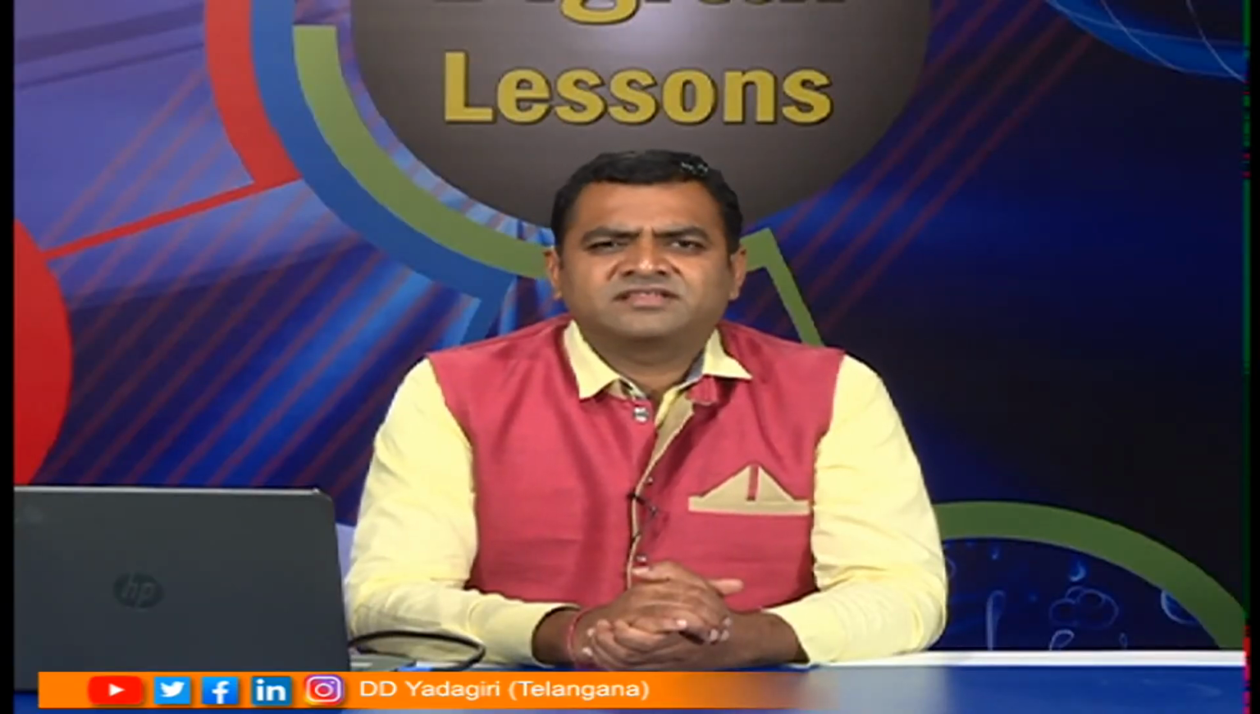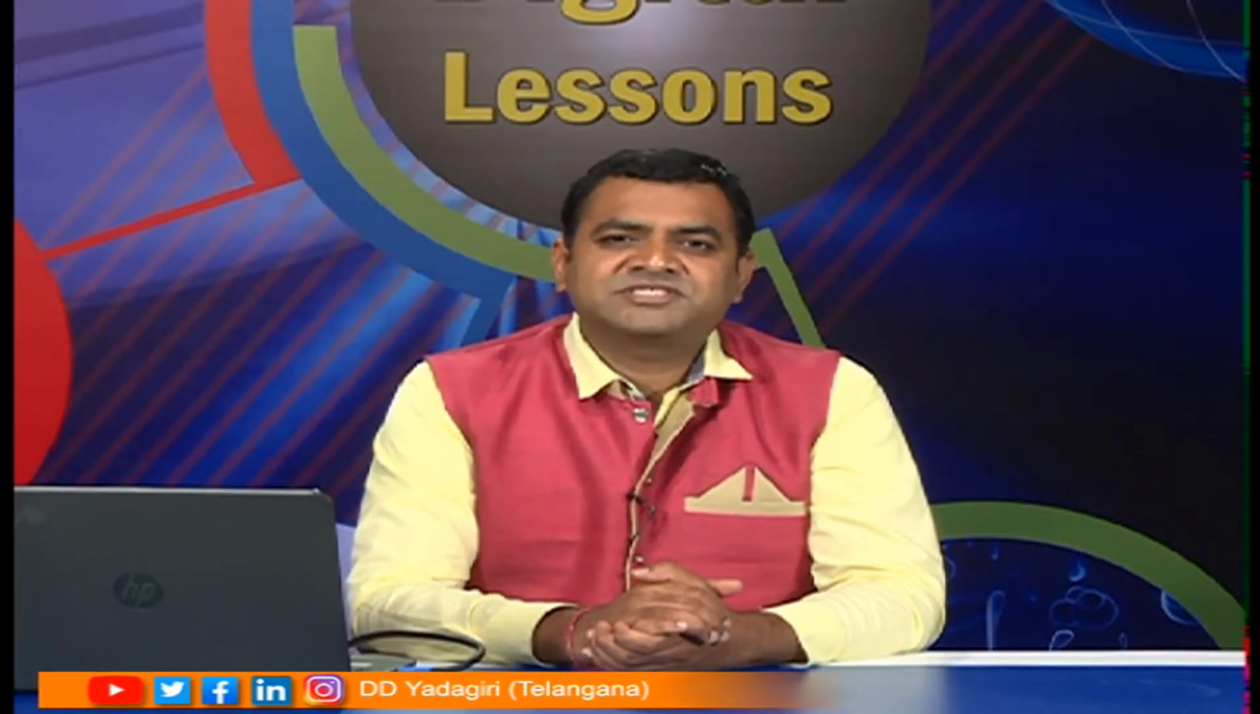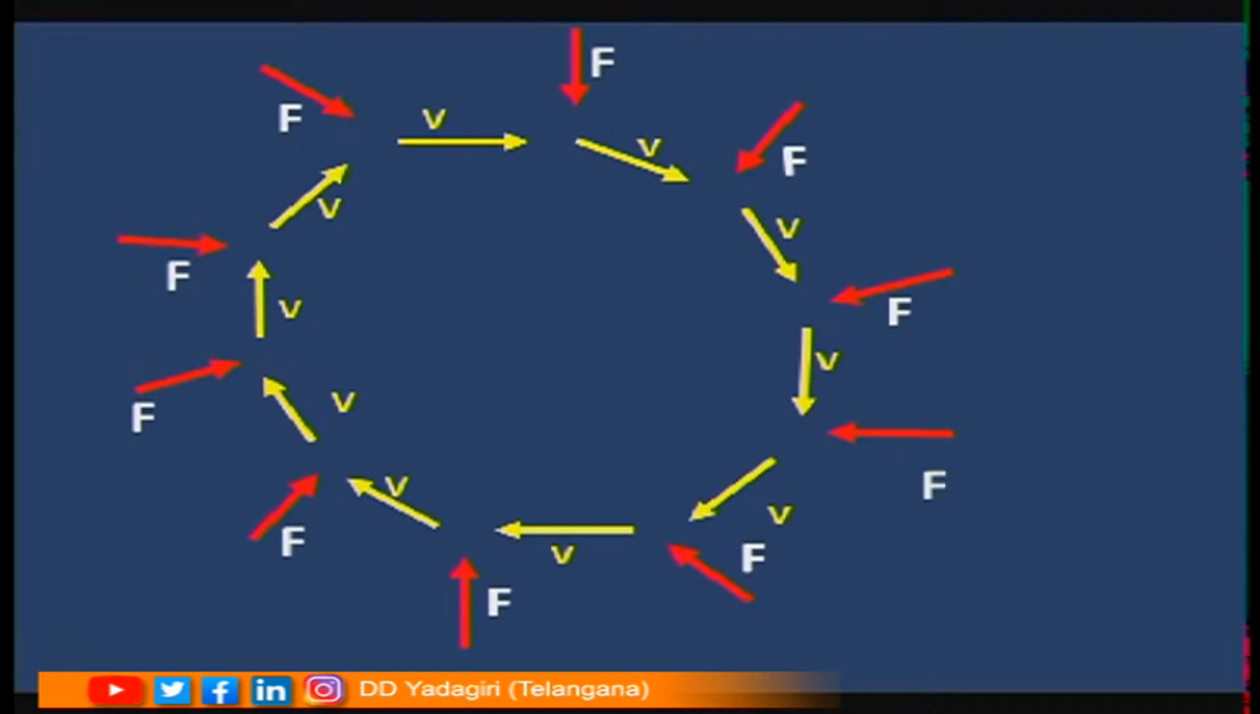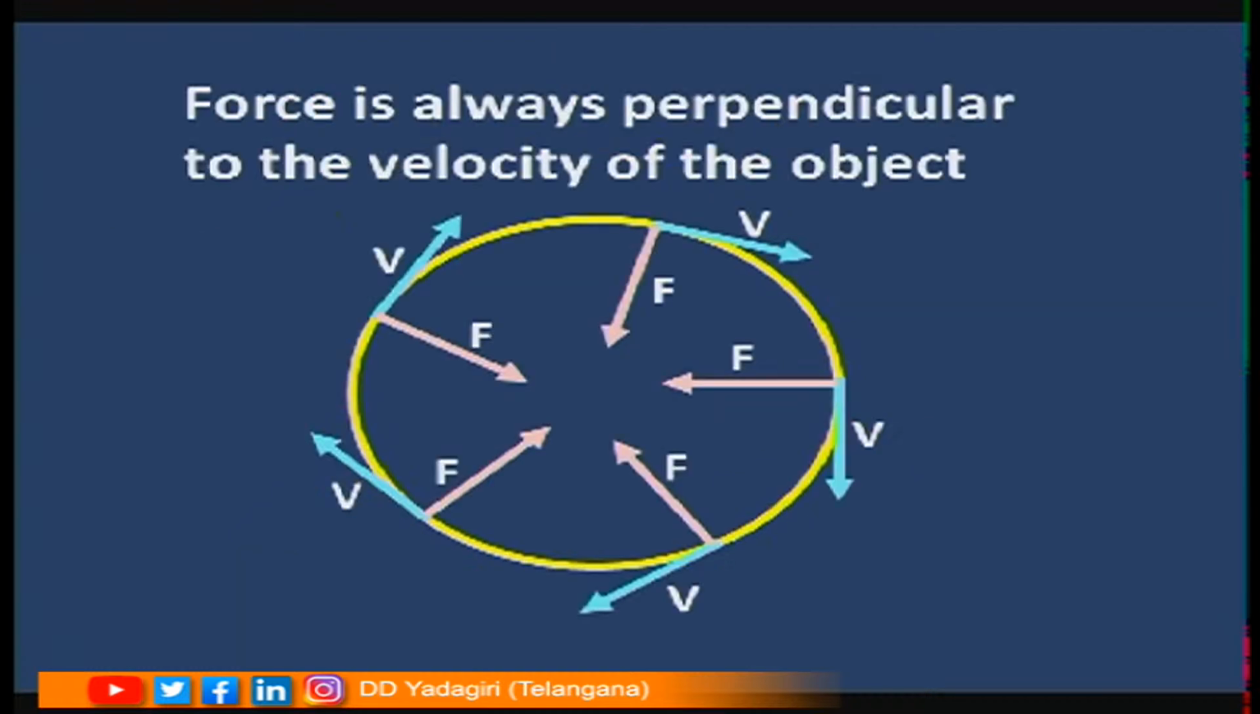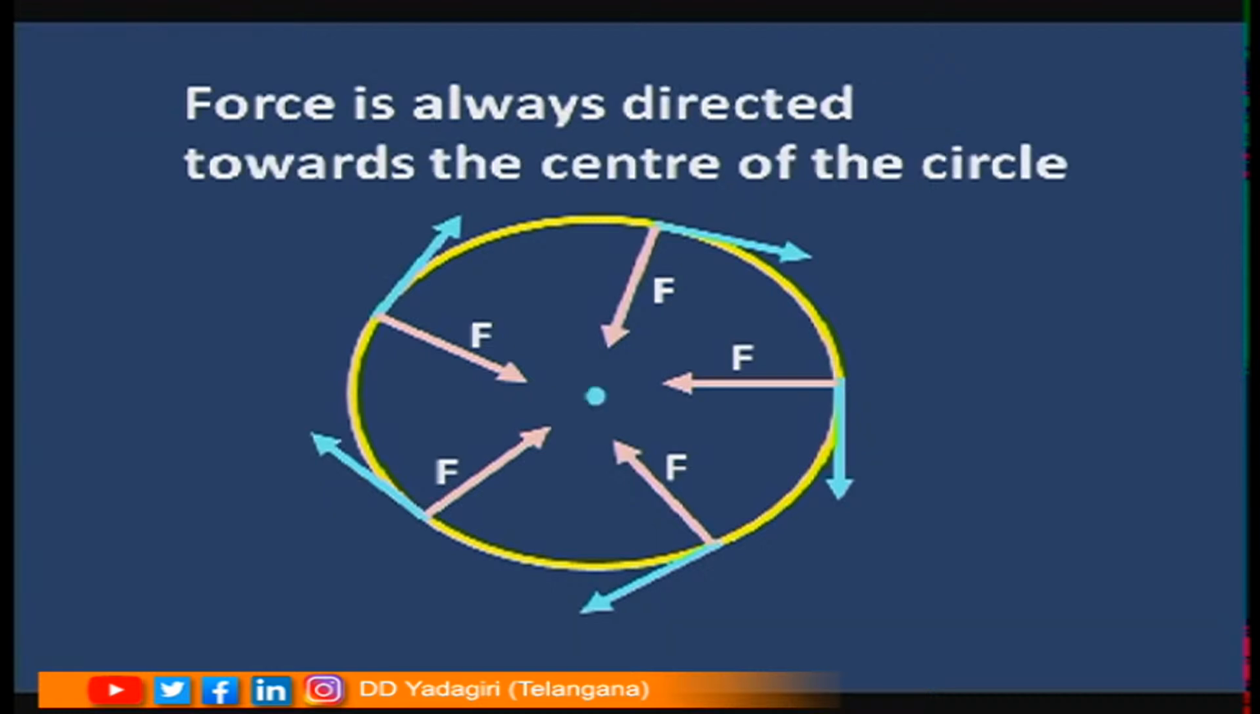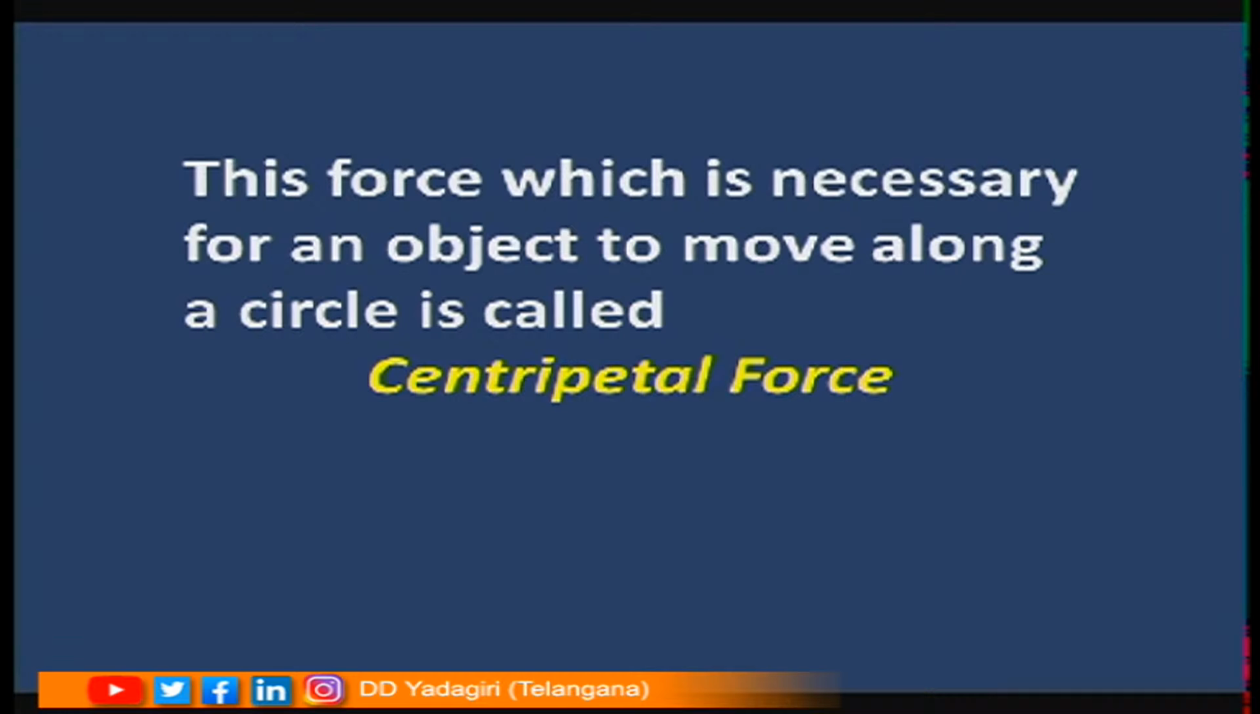So, if there is a force which is always perpendicular to the velocity of the object, then the object moves in a circle. Here always the force is perpendicular to the velocity. So, the object has moved in a circle. Force is always perpendicular to the velocity of the object as long as it was in circular motion, and force is always directed towards the center of the circle. This force which is necessary for an object to move along a circle is called centripetal force.